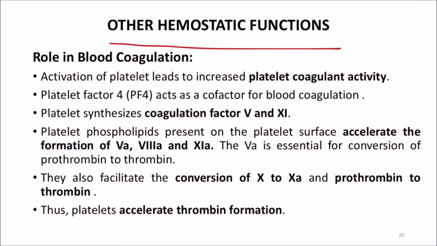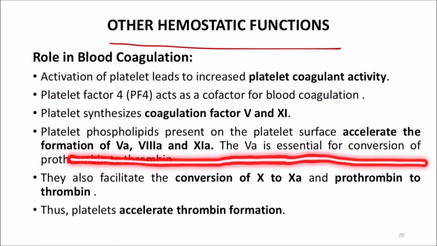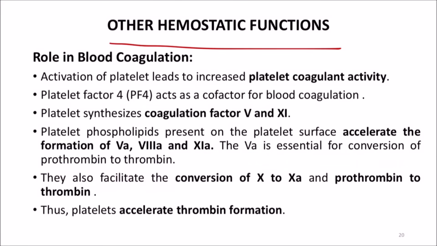The platelet phospholipids present on the platelet surface accelerate the formation of 5A, 8A and 11A. The 5A is essential for the conversion of prothrombin into thrombin. So there is a step where prothrombin is converted into thrombin by factor 5A, that is activated factor 5. They also facilitate the conversion of 10 to 10A and prothrombin to thrombin. So the conversion of factor 10 to activated factor 10 and prothrombin to thrombin is facilitated by platelets, the hemostatic function, mainly the role in blood coagulation. Also, platelets accelerate thrombin formation.